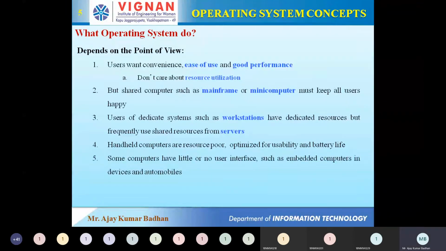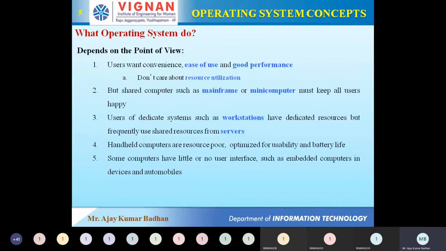This is also one more important computer that we have, which we call embedded computers. The best example for this is in your home. Many of you might have automatic refrigerators, washing machines, micro ovens.